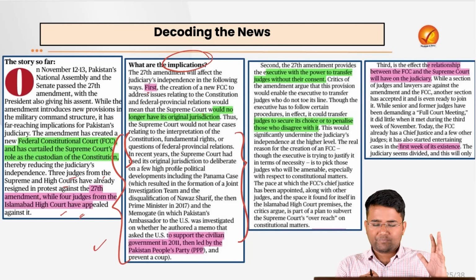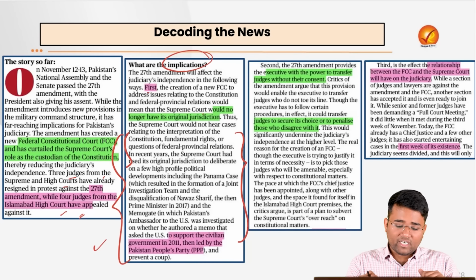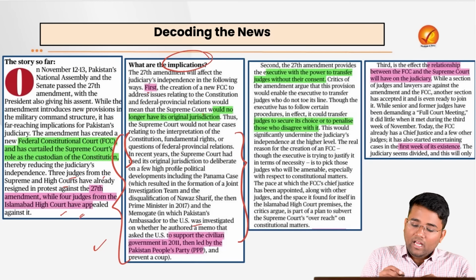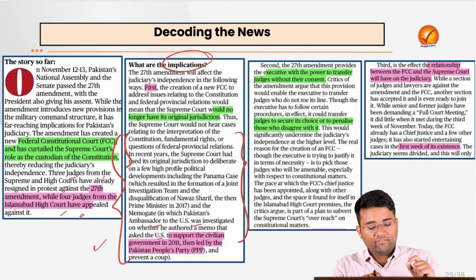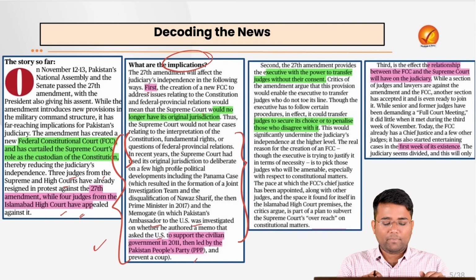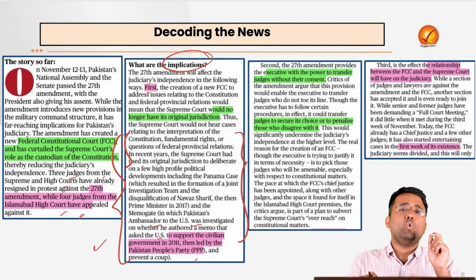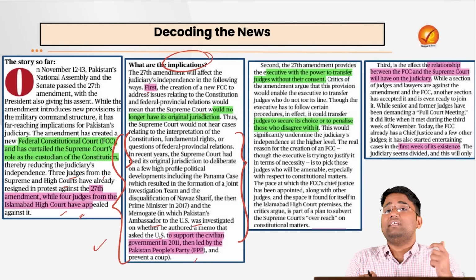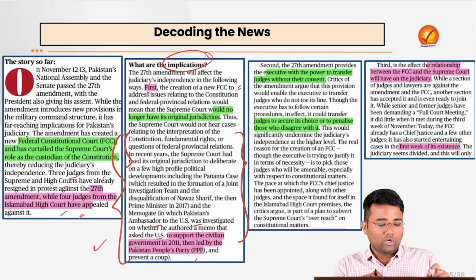For example, the role of the earlier PM of Pakistan when his name appeared in the Panama Papers, or the Memogate scandal, where Pakistan's ambassador asked the US to support the civilian government in 2011, led by the Pakistan People's Party. So time and again it was felt in Pakistan that there is a judicial overreach by the Supreme Court of Pakistan, and that is one of the reasons given for coming up with this new Federal Constitutional Court of Pakistan.